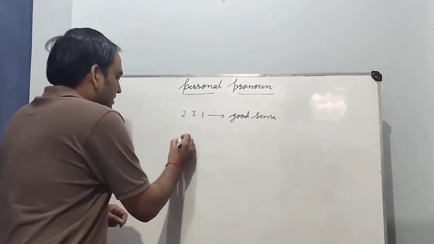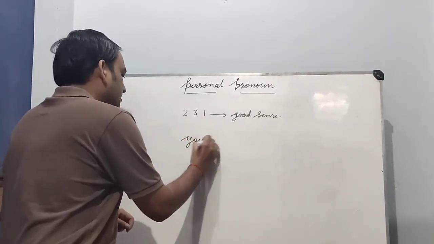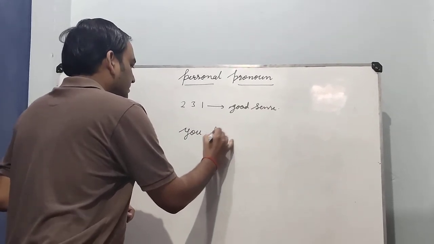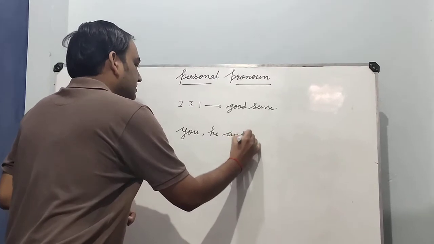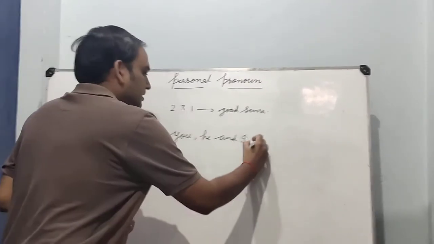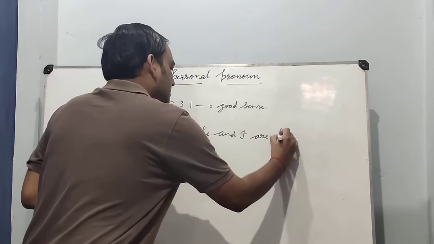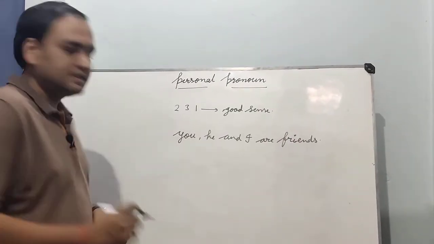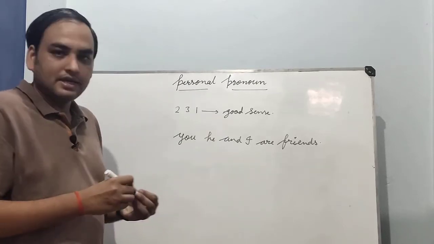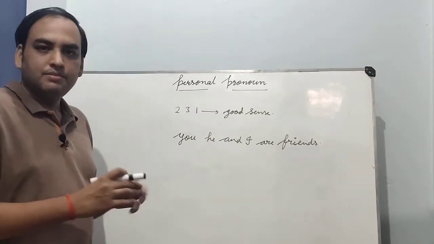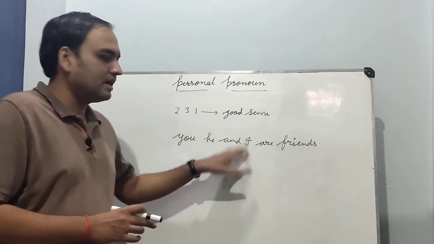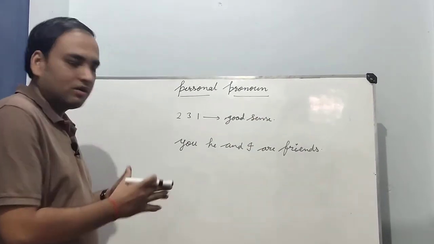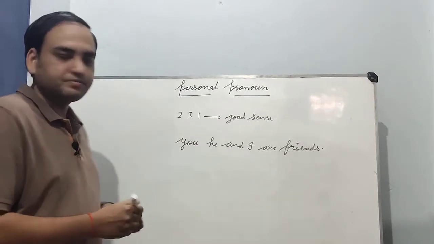Okay, so you, he and I are friends. Okay, it means that you, he and I, there are three personal pronouns. You, he and I are friends. Okay, so we will follow this sequence 2 3 1.